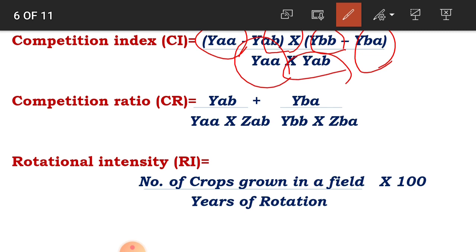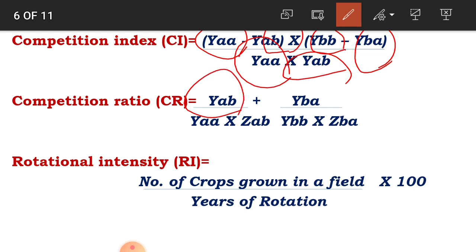Then the competition ratio, also called CR. The formula is YAB divided by YAA into ZAB plus YBA divided by YBB into ZBA.